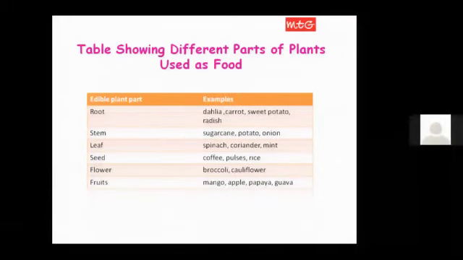Now here we have a table showing different parts of plants used as food. We have just read that a plant stores its food in the form of starch in different plant parts. So we have categorized different plant parts and the examples of the plants in which they are eaten. Like we eat the root of dahlia, carrot, sweet potato, radish. We eat the stem of sugarcane, potato, onion. Then the leaves of spinach, coriander, and mint are eaten. Seeds of coffee, pulses, and rice are consumed. Then we eat the flowers of broccoli, cauliflower, and obviously fruits of mango, apple, papaya, guava. There are many, many fruits.